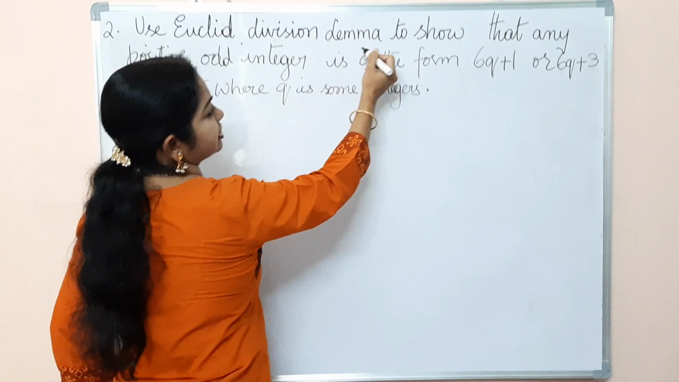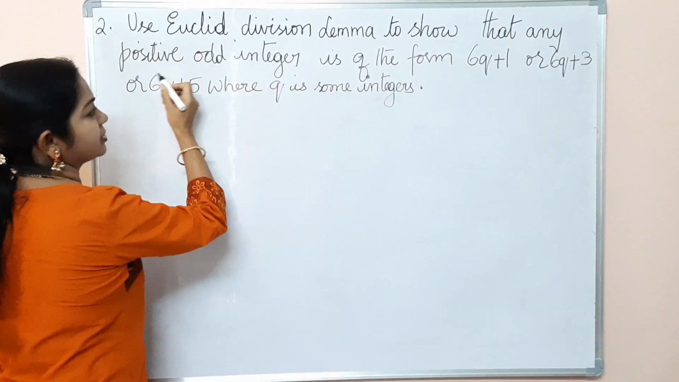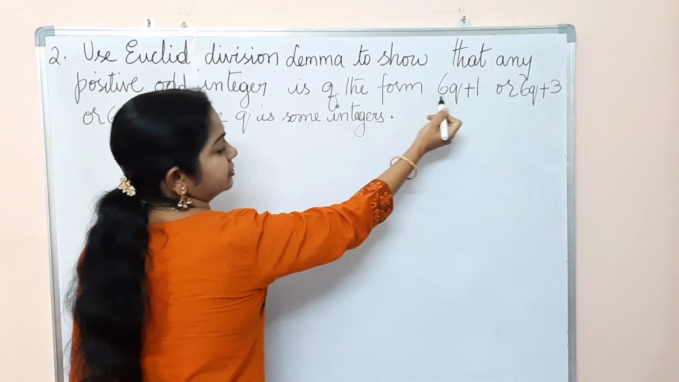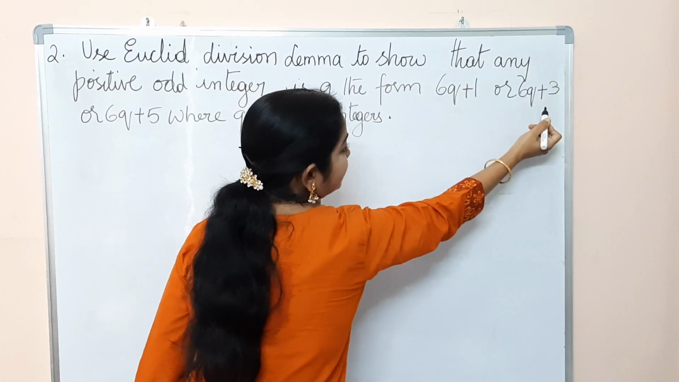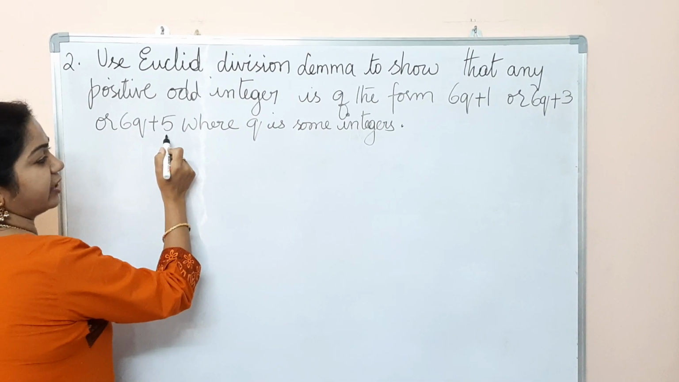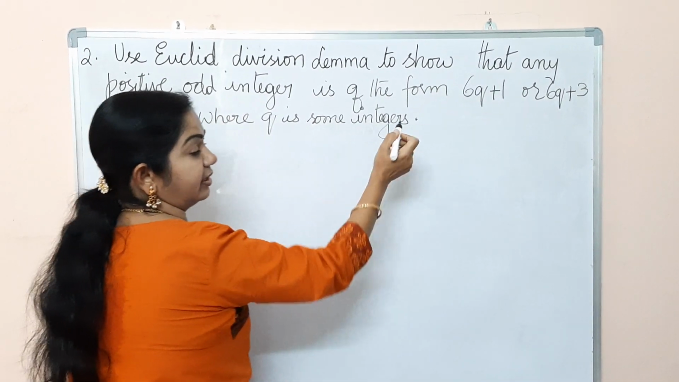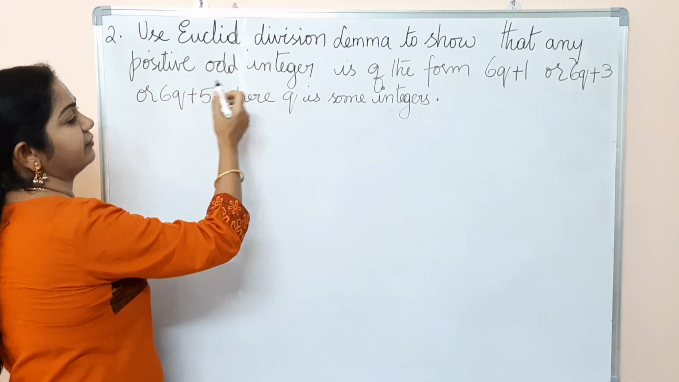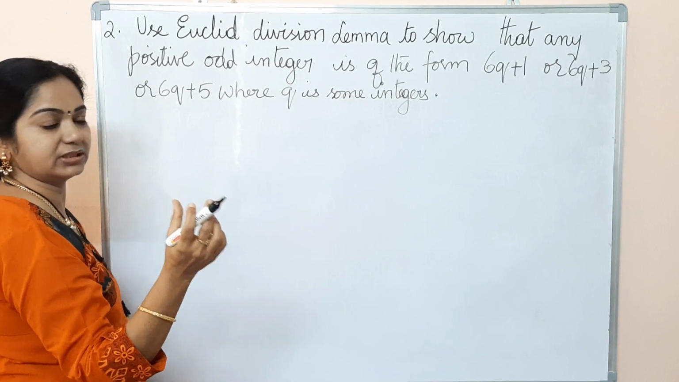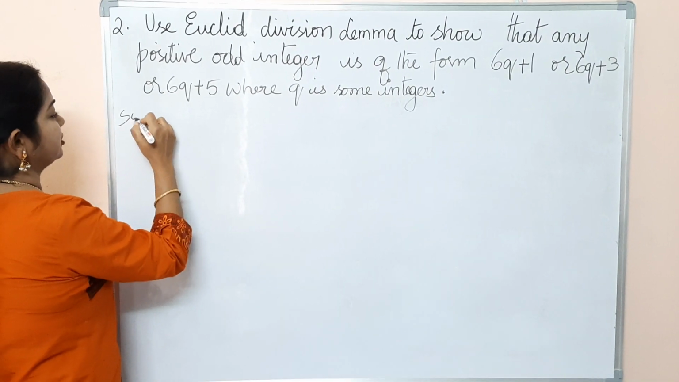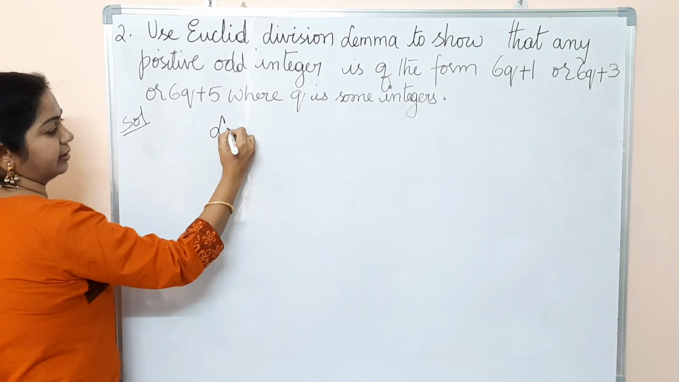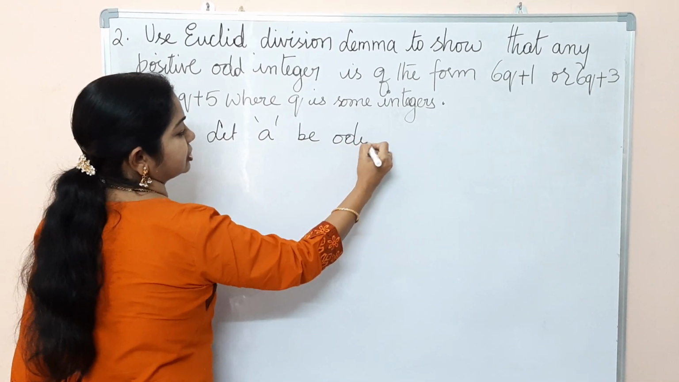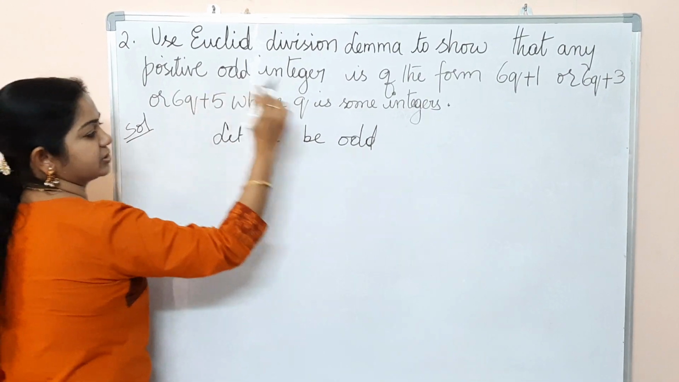Use Euclid division lemma to show that any positive odd integer is of the form 6q plus 1 or 6q plus 3 or 6q plus 5, where q is some integer. So using Euclid lemma, we have to show this for a positive integer. So let me suppose that positive integer as a. Let a be the odd positive integer.